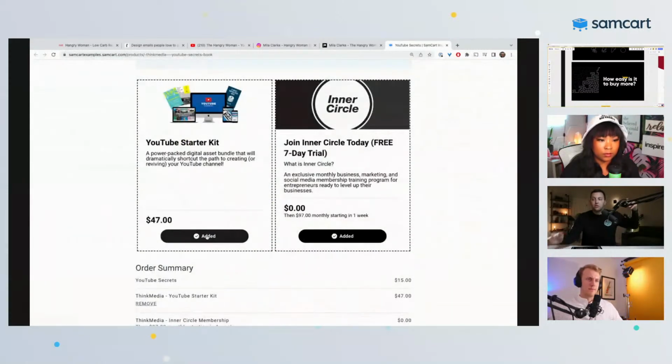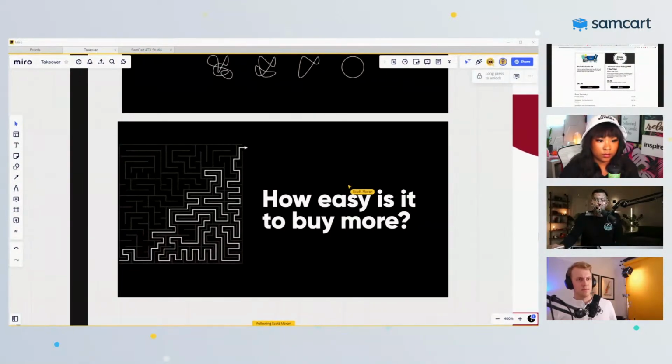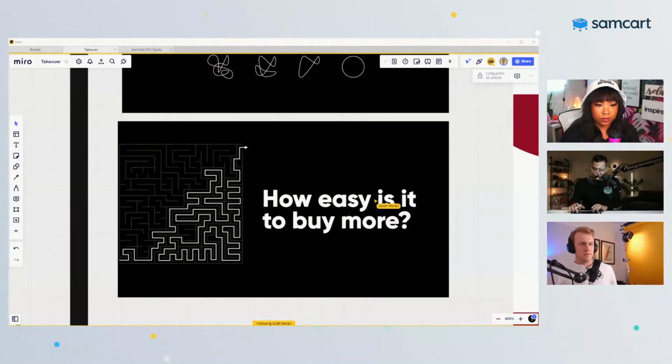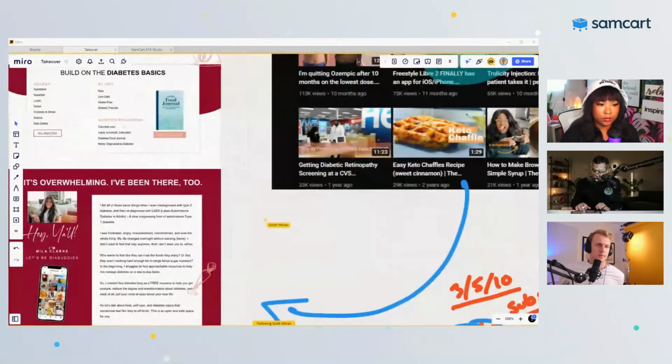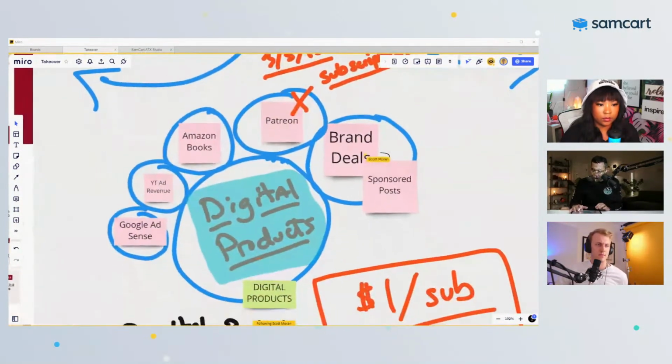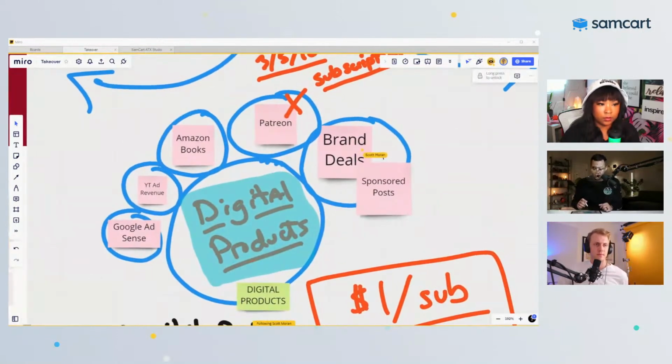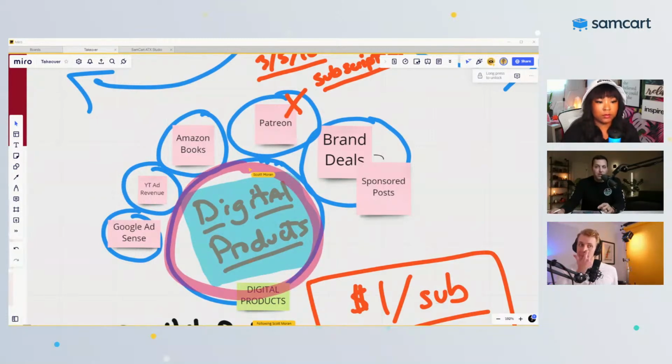Someone goes from spending $25 to spending another 50 because you made it easy to buy more, right? Then all of a sudden that is how we get to a world where digital products is the money machine in your entire business. That is how you get to a point where, cool, we're doing well right now. We got brand deals. We got all this stuff, you know what I mean? But then we get a chance for digital products to come in and become the lion, become the behemoth that is driving everything and making everything else in your business look small.